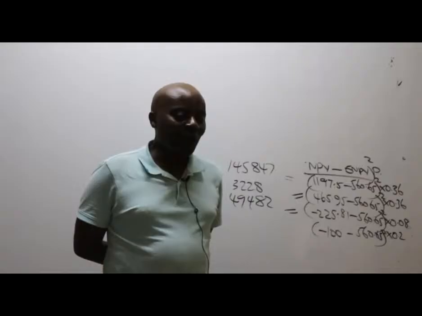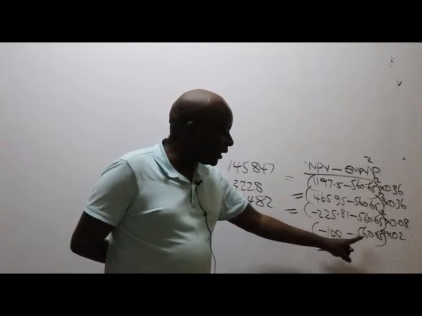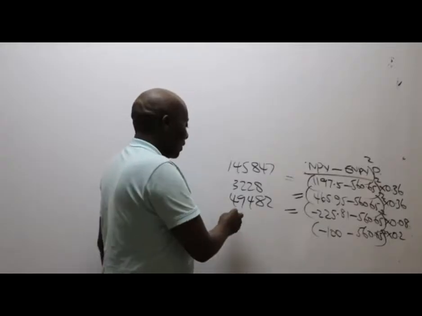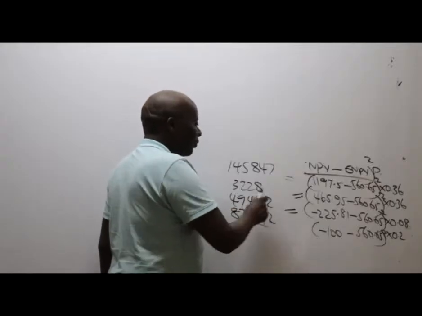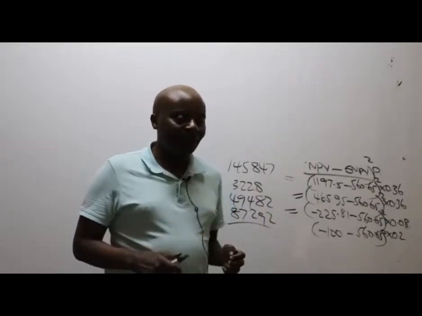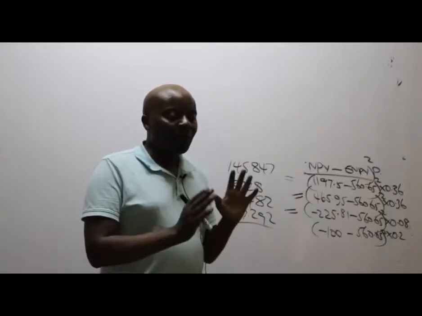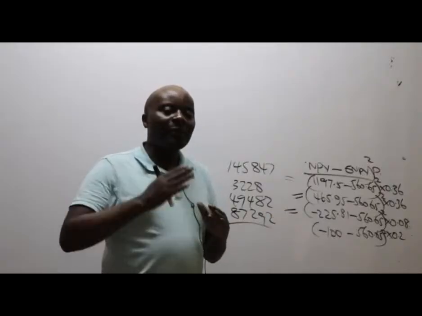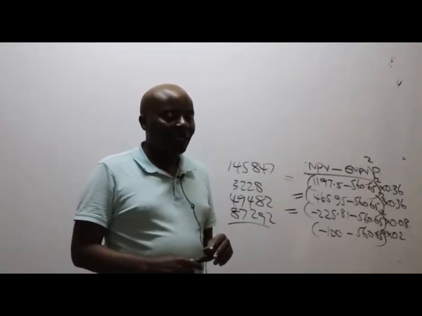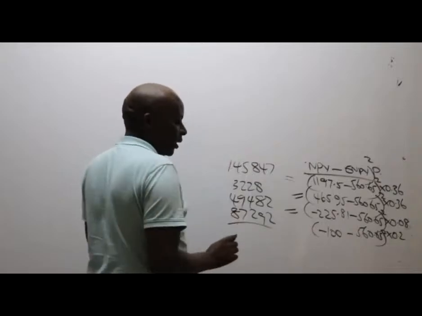And then now you come and give me the last one. You say open brackets minus 100 minus this, close, squared, times 0.2. What are we getting? 87,292. Now I want to believe that these figures are quite close to whatever figures you have, aren't they? They may not be exact, but I believe you'll give me permission to work with them, unless there is one that is materially misstated. Is there anyone that is materially misstated? They are very correct. Thank you very much. So please, as per the formula, could you kindly give me the summation?